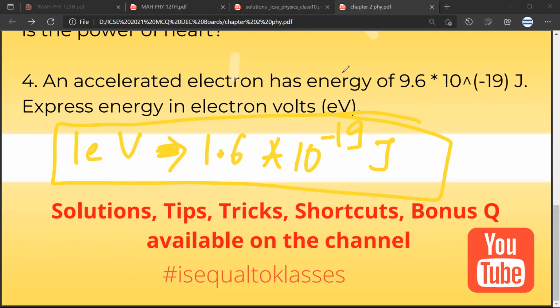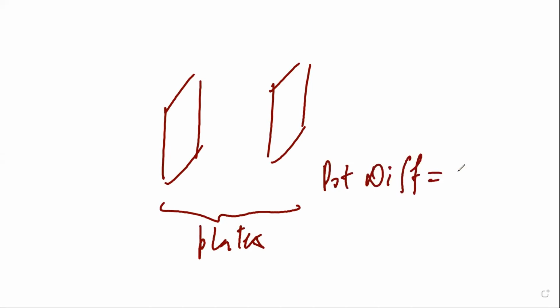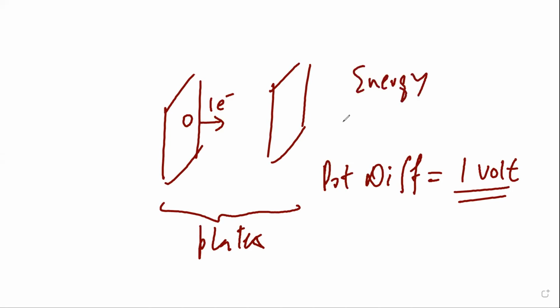Basically, if we want to understand this, I'll just spend a minute to explain. So if these are two plates, and they have a potential difference of 1 volt, and I allow 1 electron to fall through them, the energy would be equal to 1 electron volt. So CB, any doubt?